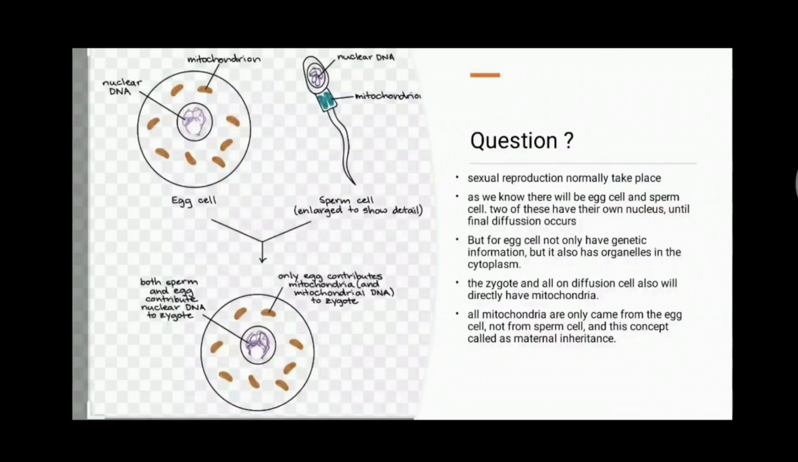But the egg cell not only has genetic information, it also has organelles in the cytoplasm. The zygote and all subsequent cells will directly have mitochondria. All mitochondria only came from the egg cell, not from the sperm cell, and this concept is called maternal inheritance.